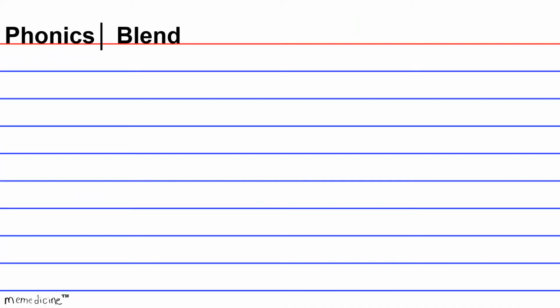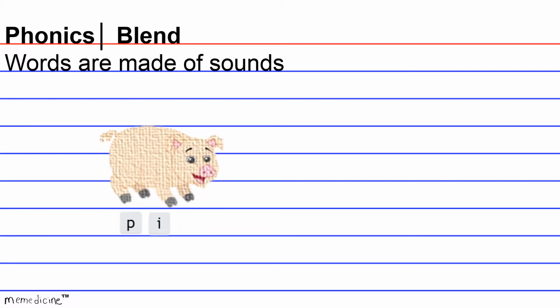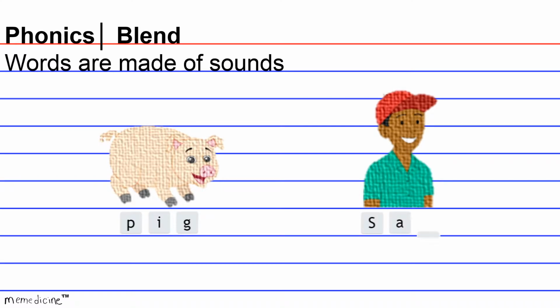Phonics, blend. Words are made of sounds. As an example of this concept, check out these two examples. Pig. Sam. Alright, so as you can see, when we write, we use letters to show sounds in a word.